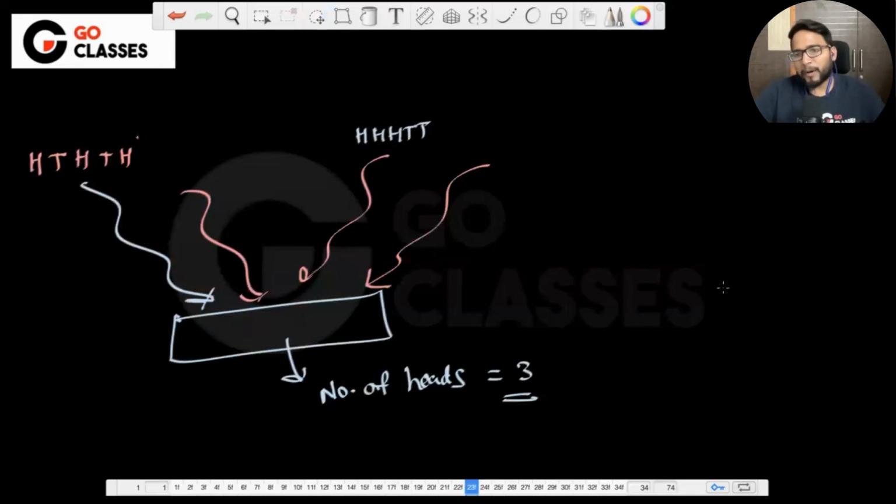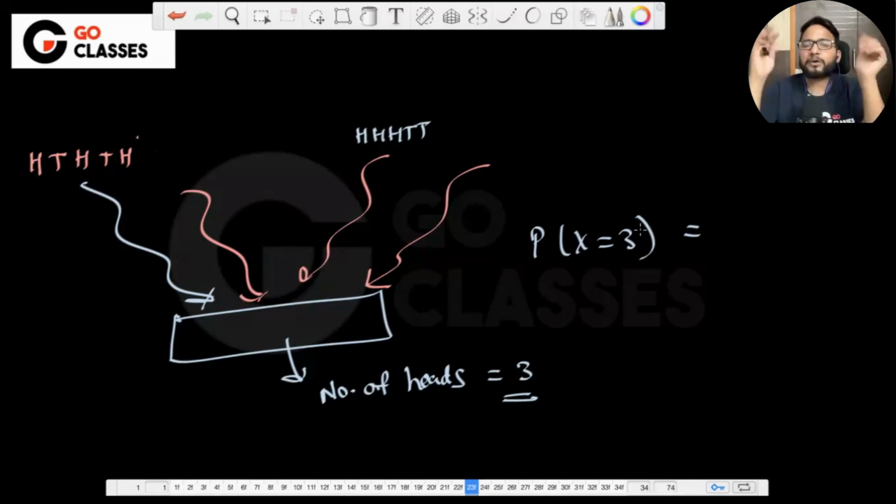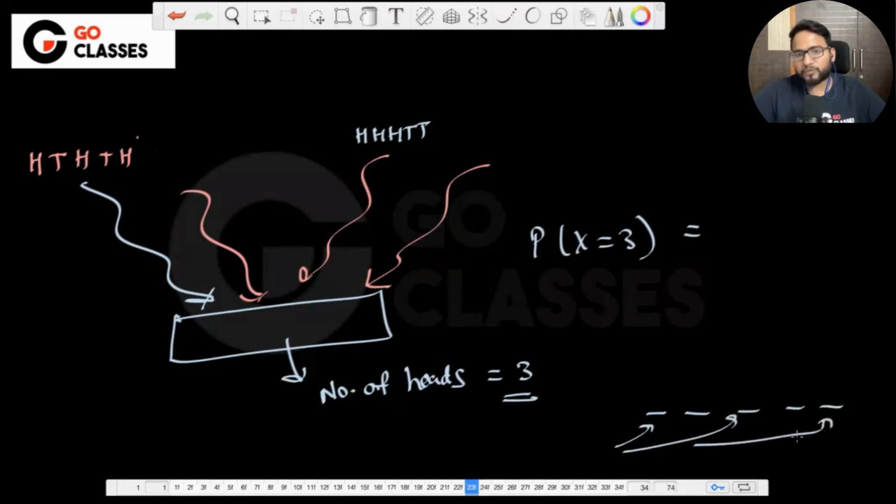So if you have to find out the probability that x being 3, it means number of heads being 3, then you have to sum up all of these probabilities. So how many of these combinations will lead to x equal to 3? Can anyone tell me? Yes. If you have 5 positions, then you can select any 3 positions out of those five positions, right? So 5C3 is the number of sequences that will lead to the number of heads to be 3.